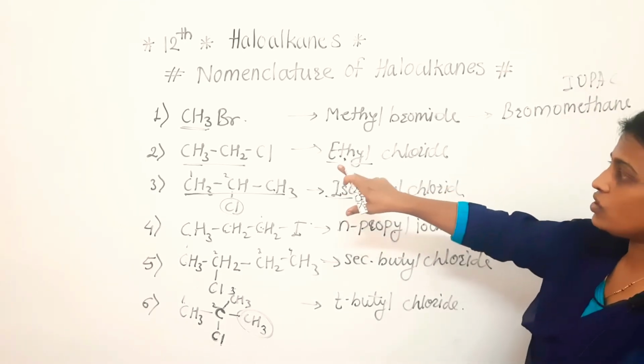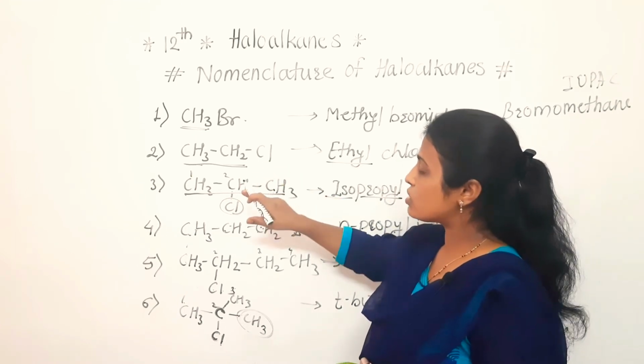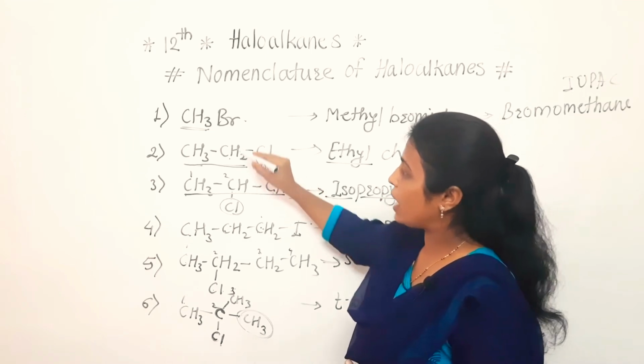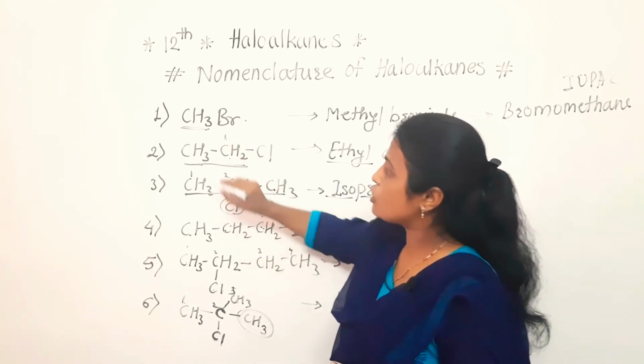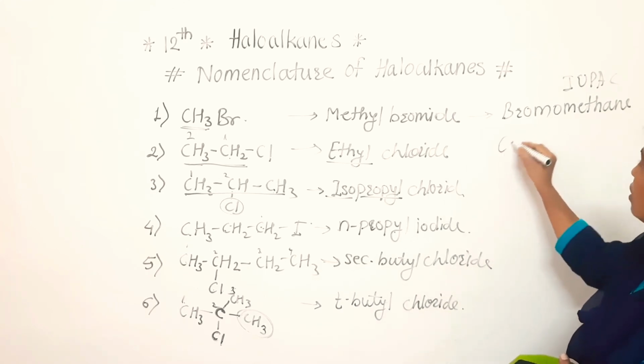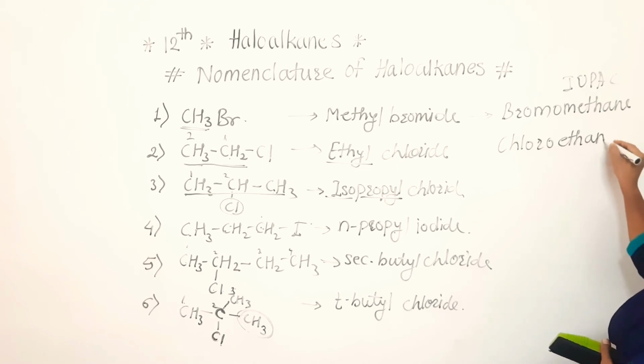Next one, CH3CH2Cl. How many carbon atoms are there? 2 are there. Numbering should start from the carbon to which the Cl group is attached. Means this will come at the first position, this will come at the second position. So here we can write chloroethane. Okay, this is the name.